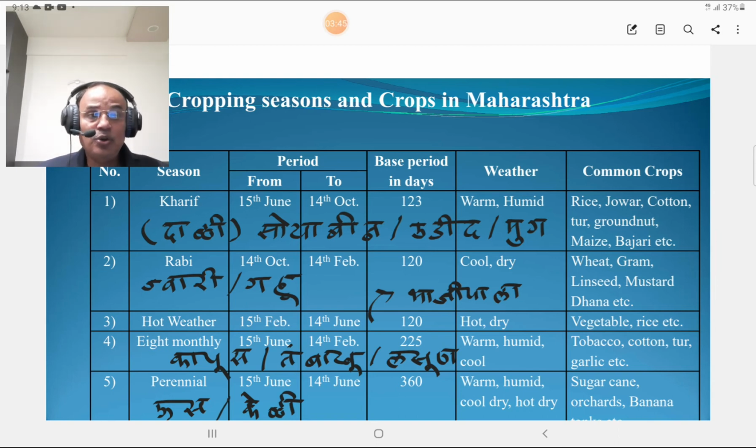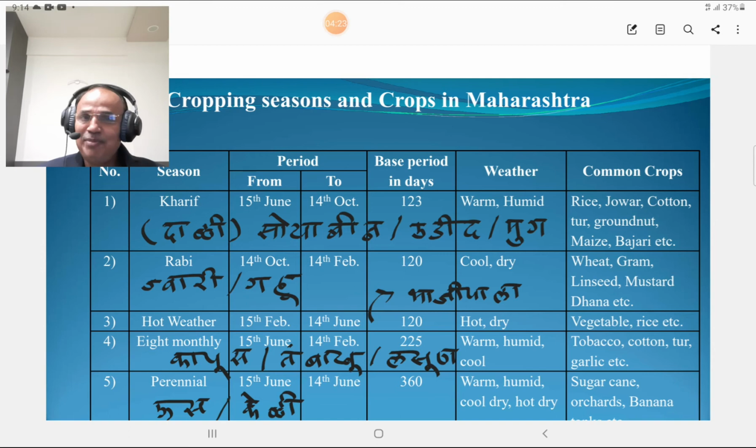Okay, so the weather in this season, June to October, is warm and humid, and common crops are rice, jowar, cotton, tur, groundnut, maize and bajri. These are the commonly sown crops in the Kharif season. Then Rabi season also. The jowar is in Kharif season in some areas and in Rabi season in most of the Solapur side area. And that Rabi season starts on 14th October and ends on the 14th February.